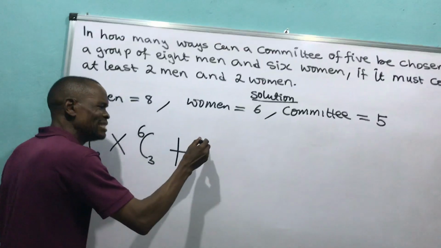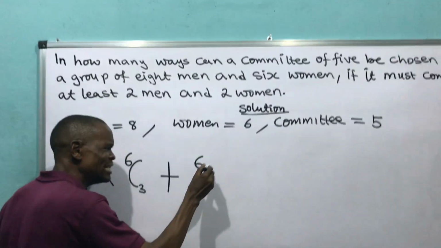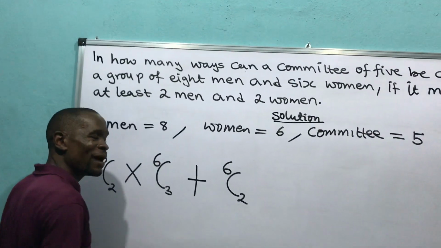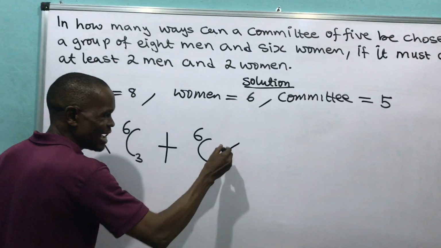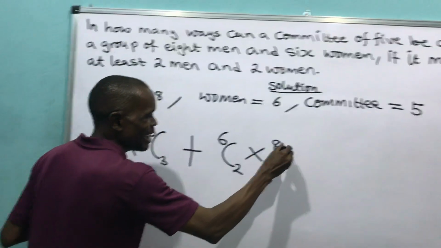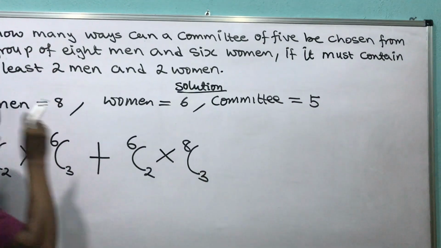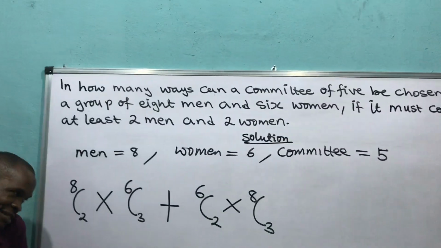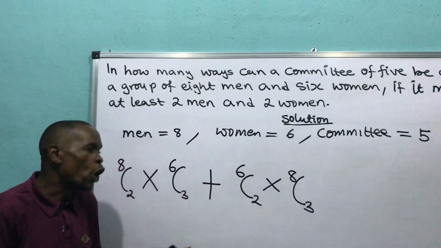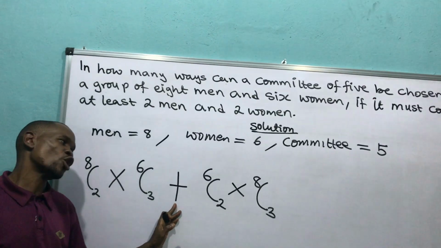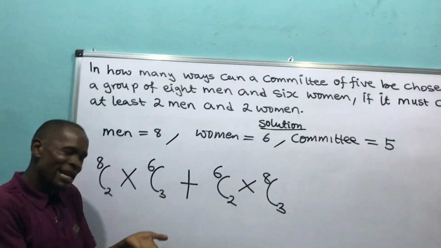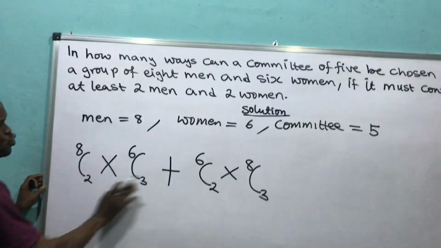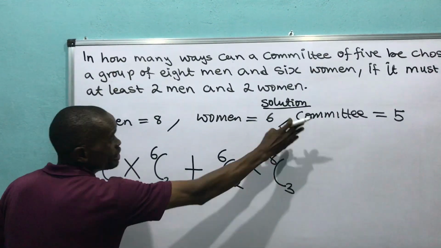Another way I can choose it is to take the women to the least. I have the women at the least, 2, and then the rest will be occupied by men, times, out of 8 men I'm going to choose 3. So you can see either the men is 2 at least and the women take the rest, or the women come to the least and the men take the rest, and this all becomes plus. And those are the only 2 ways I can form this committee.